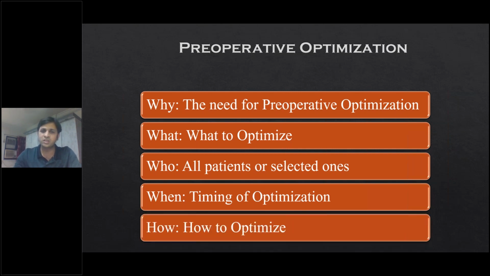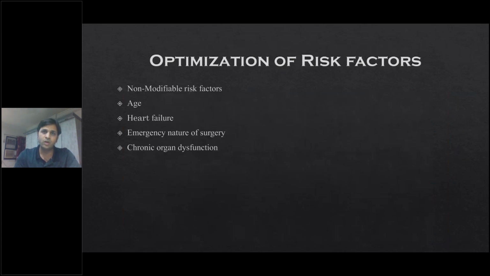And how to do it? System-wise, we'll try to go through each component and how to select these patients who need optimization, what parameters to see, and what are the easy and readily available things which can be done to optimize these patients. So what exactly do we want to optimize? We want to optimize the risk factors for this patient.